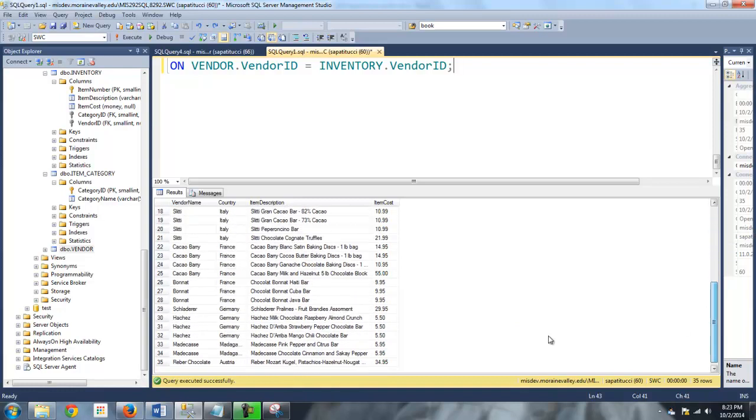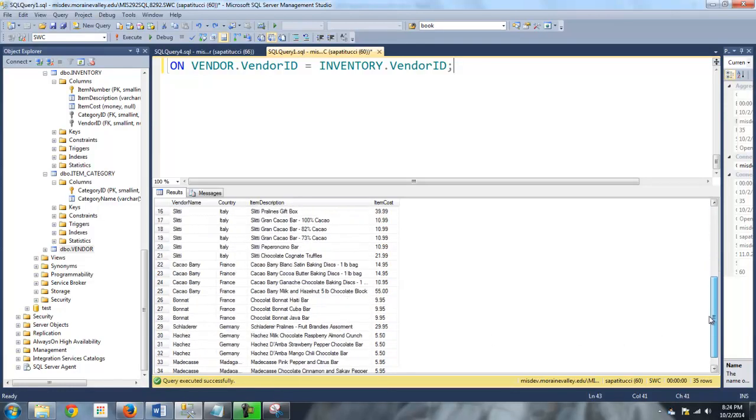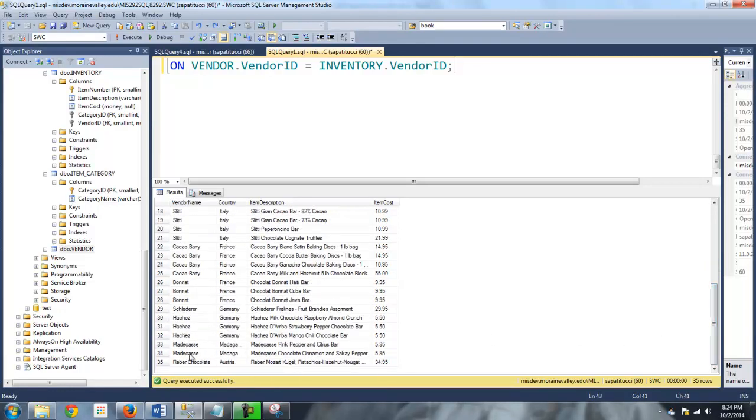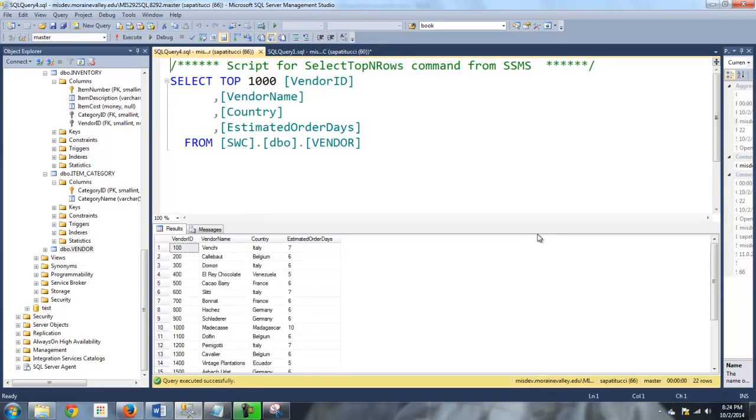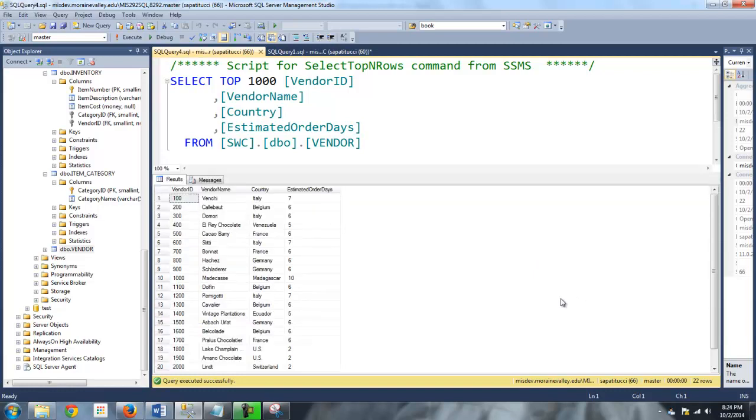Let's see what else. I'm examining these results. It looks like maybe about 10 different suppliers. Then I'm going to run a query to examine all of the suppliers in the vendor table. I'm seeing the usual places: Venchi, Calabout, Demori, El Rey, Cacao Berry, Slitty, and so on.